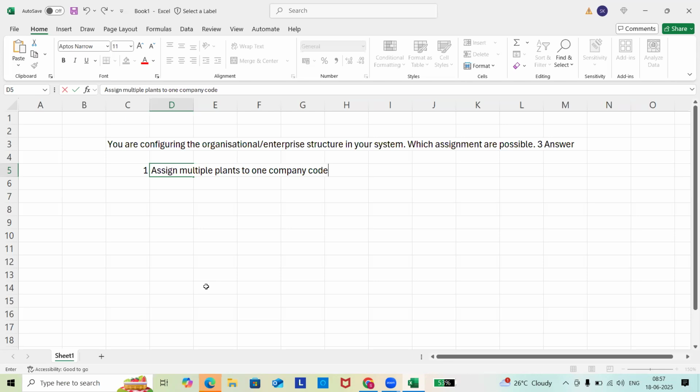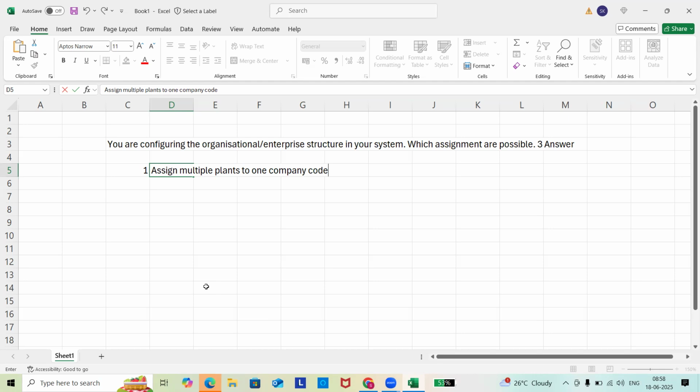Then third one, you can skip now. Fourth, assign multiple distribution channels to one company code. Yes, done.